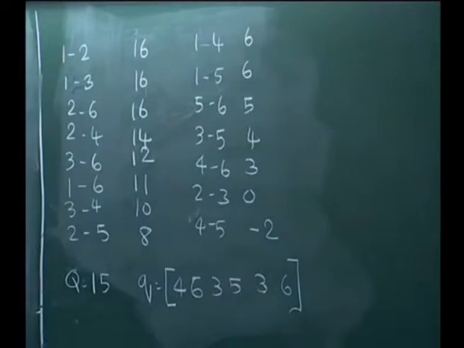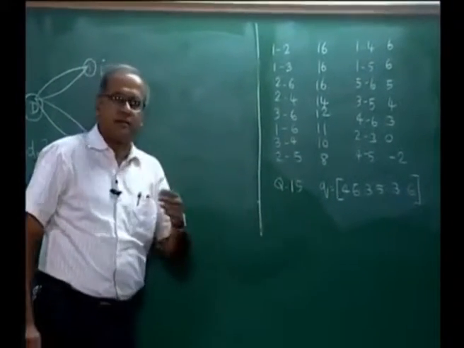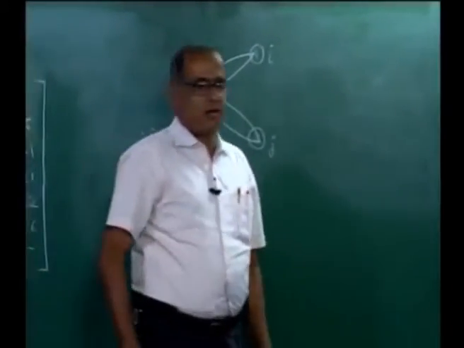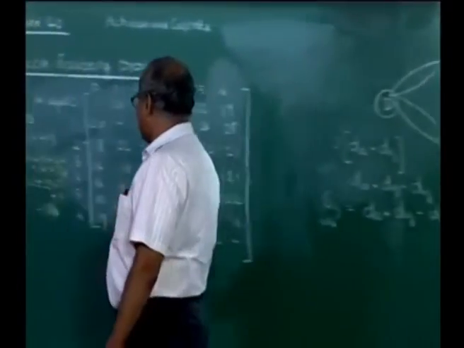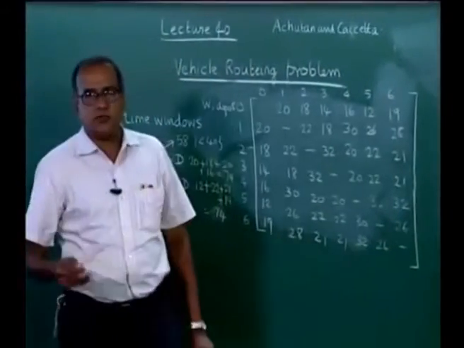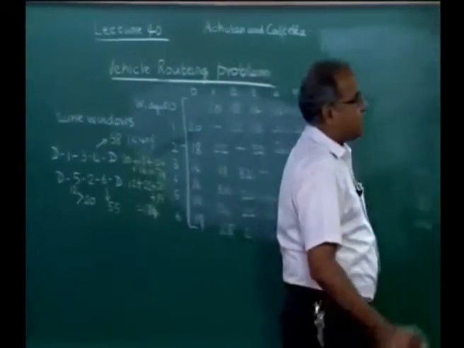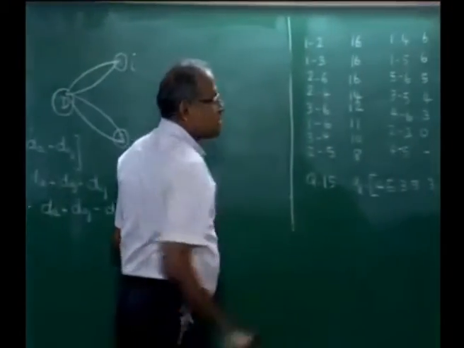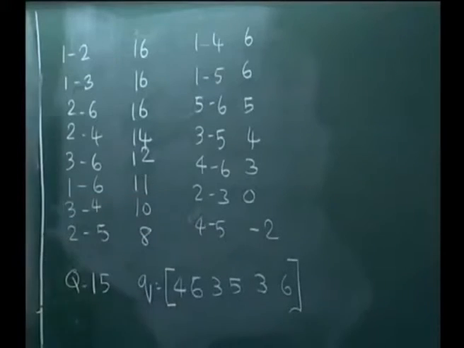Now, when we compute the savings matrix, I have not shown it as a square matrix, I have shown it pairwise. There are 6 customers, so there are 6C2, which is 15 pairs, and it is also symmetric. So, saving between 1 to 2 is the same as 2 to 1. So, I have just shown the 15 values here.